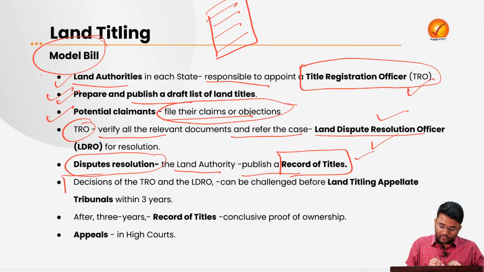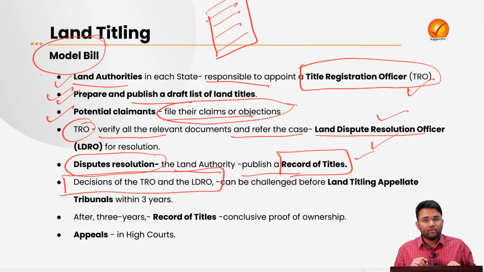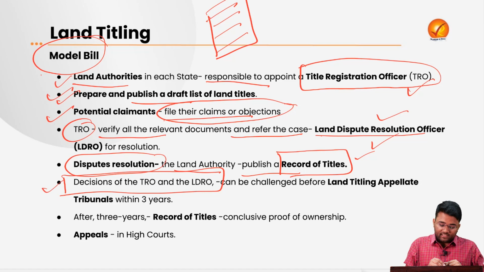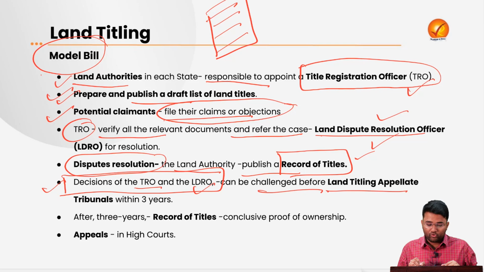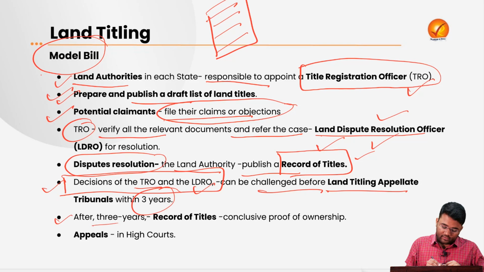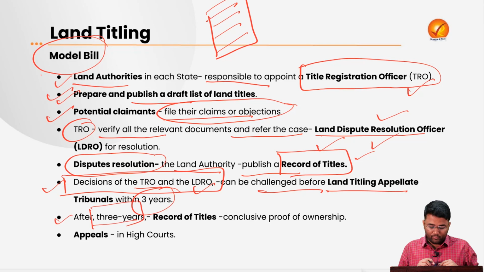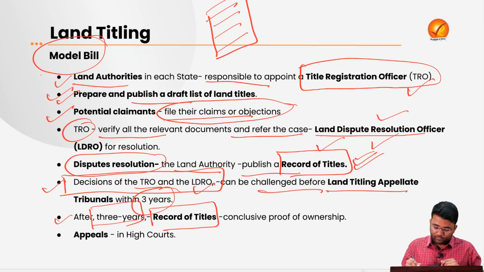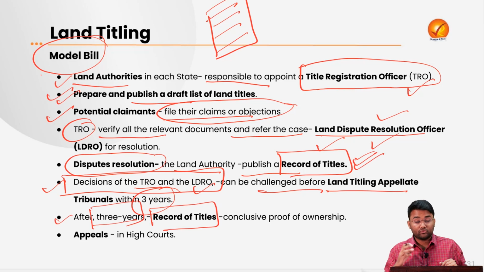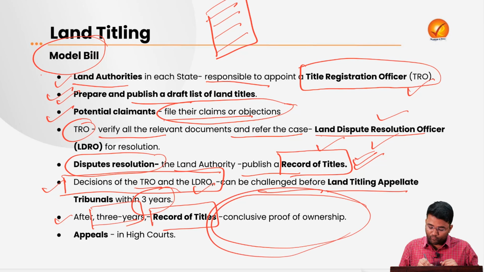Then there will still be some litigation going on. Everyone will not accept the decision of the dispute resolution officer. So this decision of the TRO and LDRO can be challenged before a tribunal, the Land Titling Appellate Tribunal, within 3 years of the publishing of the final record of titles. After this period of 3 years is complete, the record of titles that was published will be a conclusive proof of ownership.